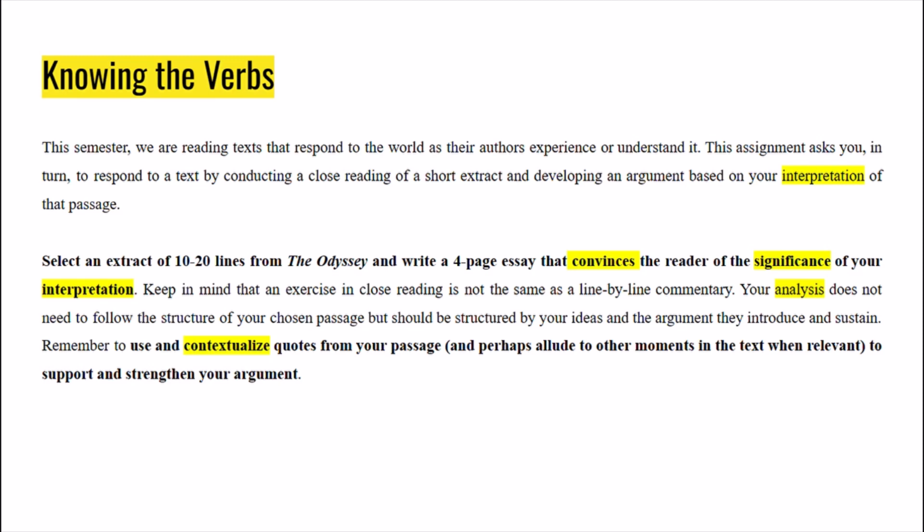So altogether, you would be saying, here's what I'm arguing, and I'm trying to make you believe that while also telling you why it's important. And then we have analysis again. Think critically, look deeper into the text. What is it doing? What is it saying? There might even be some elements of critique in the text. And then you have contextualize, which is just to say, use the quotes within context. Analyze the quotes, which you already know how to do.